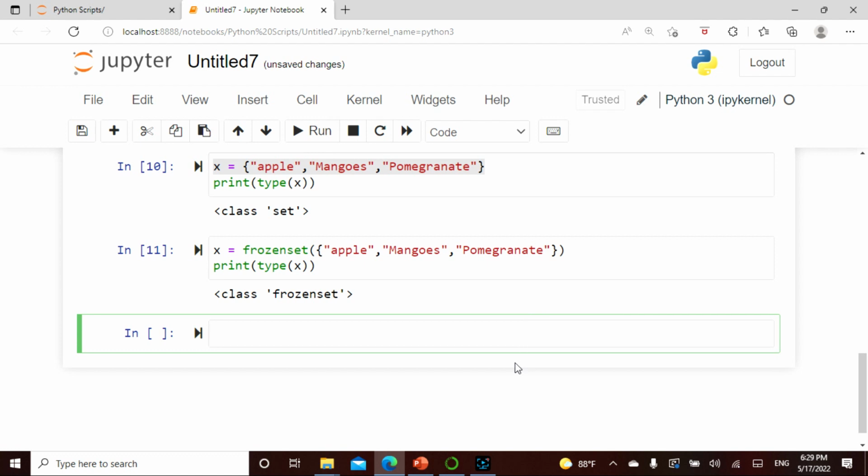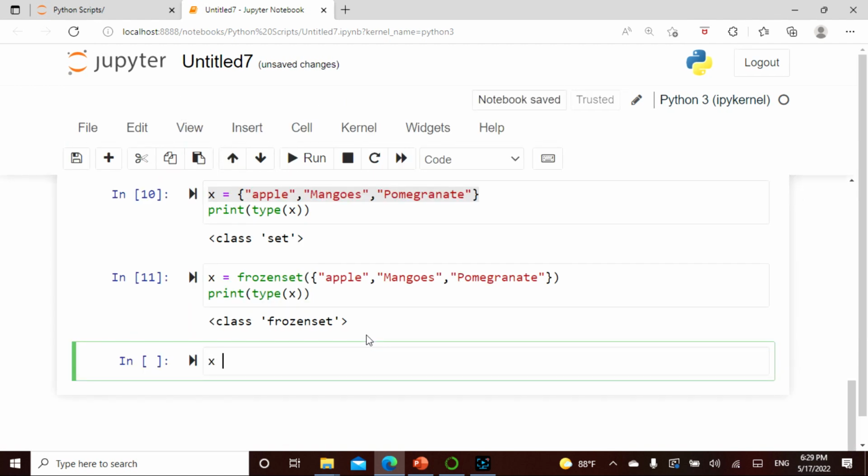So the frozen set is like you cannot change anything inside it, but we will cover it when it actually comes, which means you can't make any kind of modifications, kind of frozen. For that it is a parenthesis and this curly thing. Okay, the curly brackets come for sets. All right, now let's go for something called a boolean.